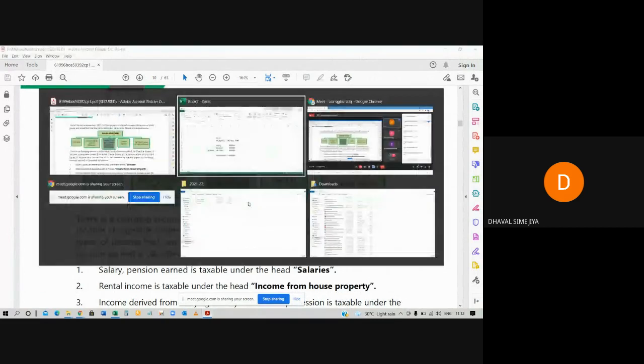Next point is capital gain. Now what is the meaning of this capital gain? Now for example, out of these 5 houses, Mr. X has sold